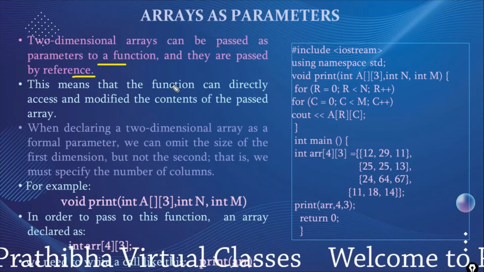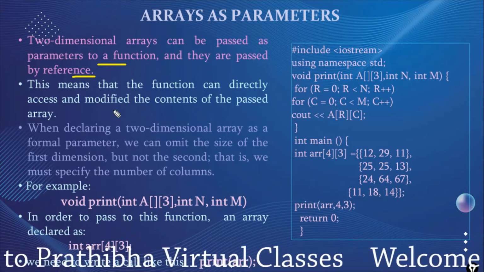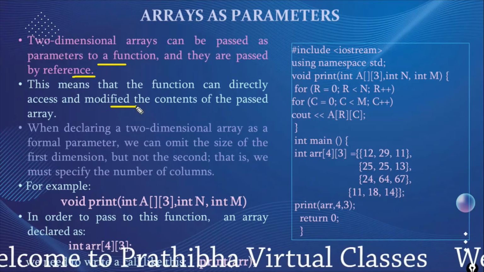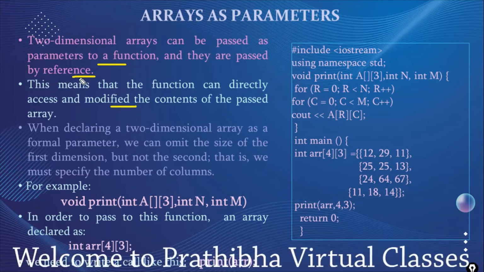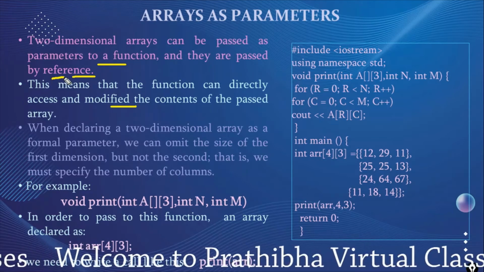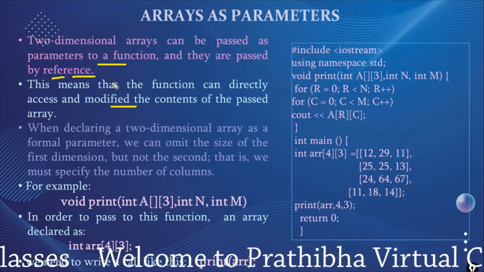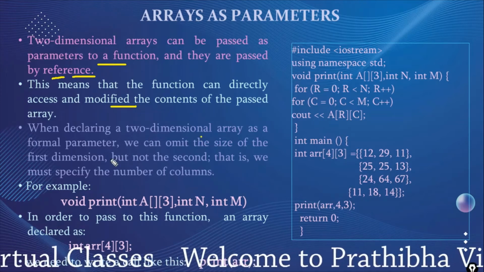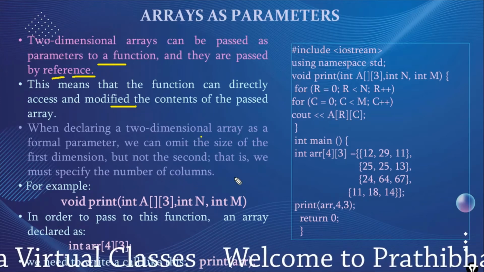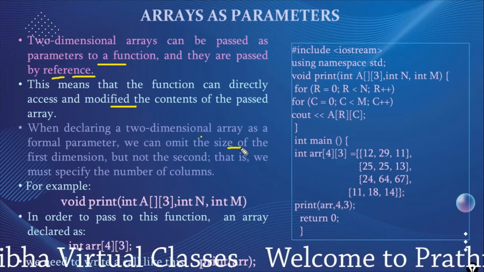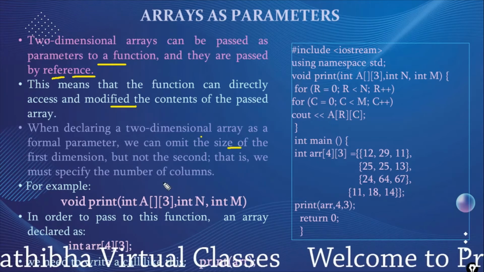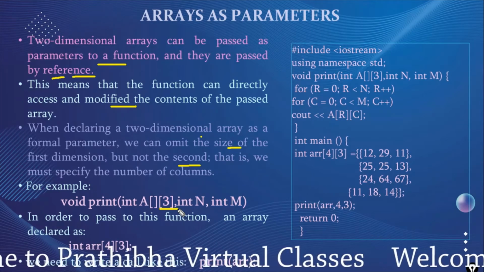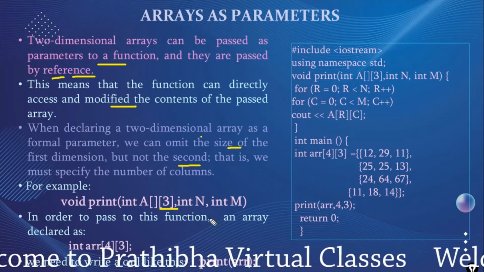That means the function can directly access and modify the contents of the passed array, because we are passing the array as a parameter by reference. When declaring a two-dimensional array as a formal parameter, we can omit the size of the first dimension, that is the row, but not the second. We have to specify the second dimension. That is a must.